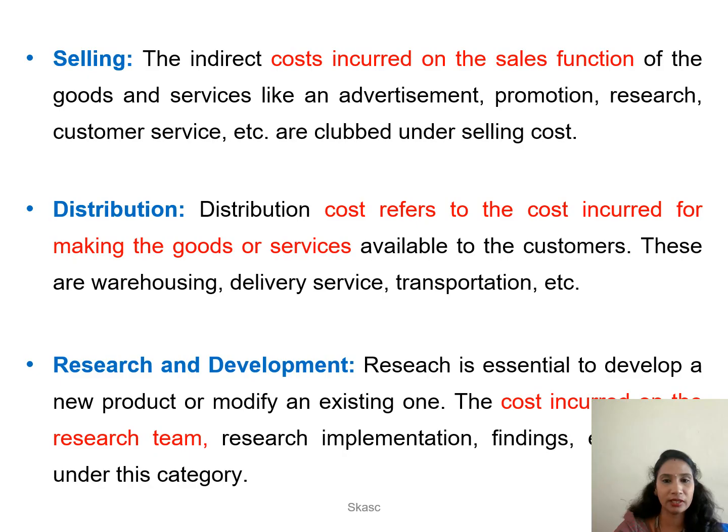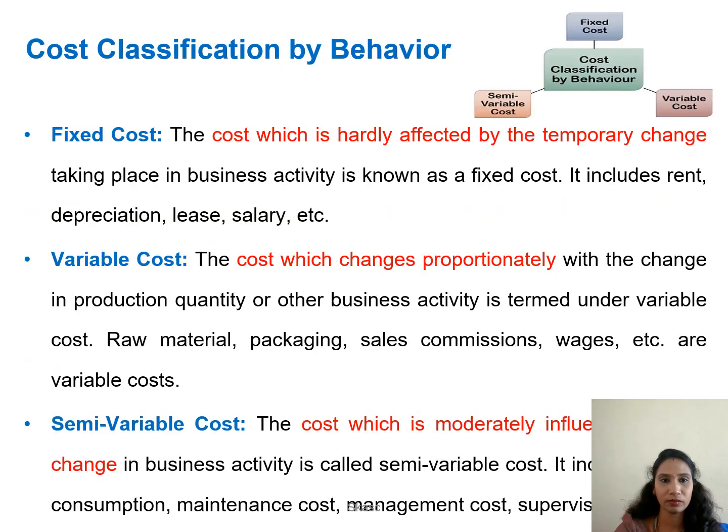Distribution. Here, this cost refers to the costs incurred for making the goods and services available to the customers. Examples are warehousing, delivery service, and transportation. Research and development. Research cost is a very important cost for the company so that they can modify or create a new product or an existing one. These costs incur some kind of expenses like research, implementation, findings.